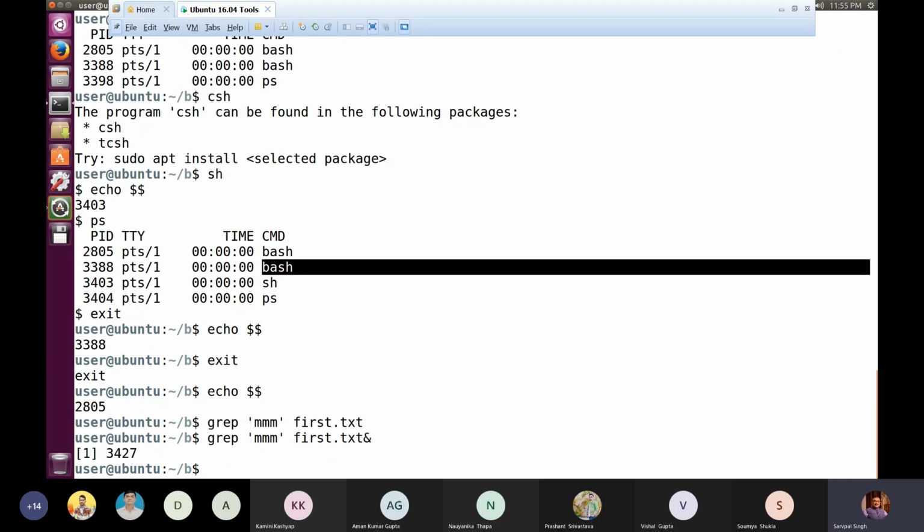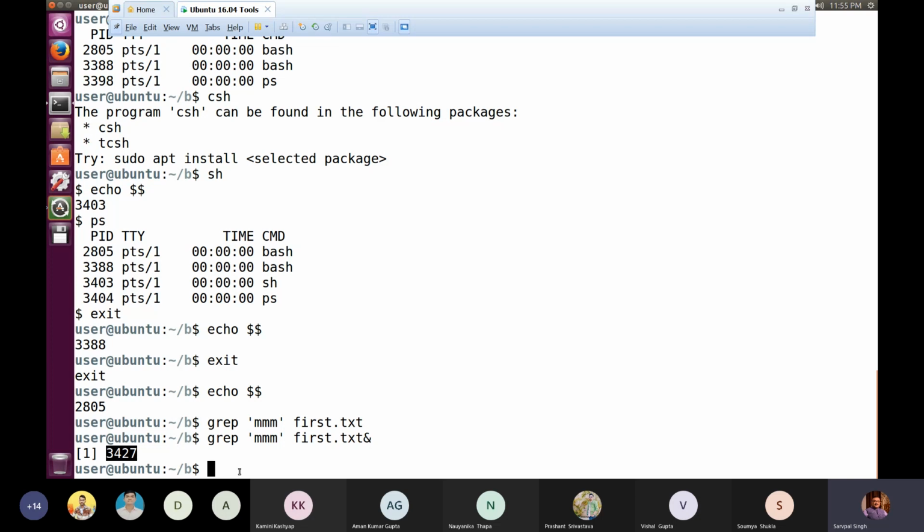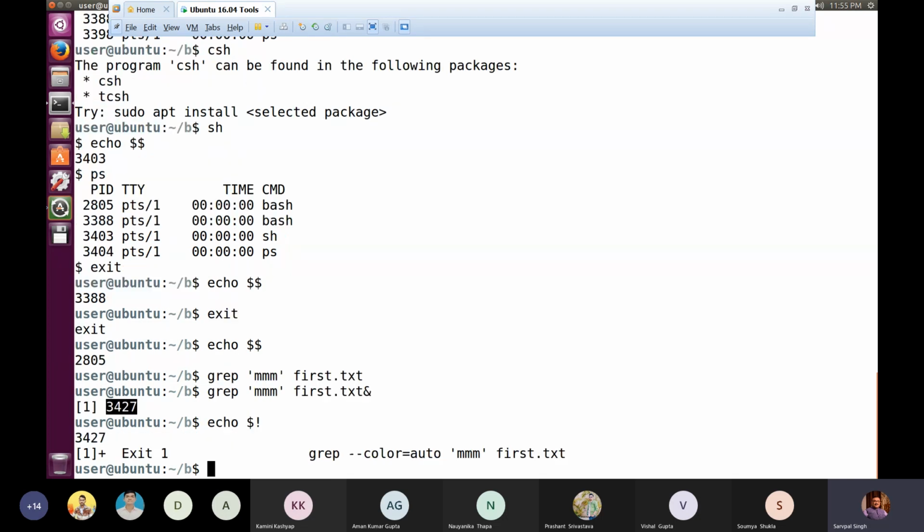So when I do this, this will become a job submitted in the background, and this was the first job. Here this is the PID of that job, because job and process, okay, both are the same thing. Now suppose you wish to know the PID of my most recently submitted background process. You can come to know that with dollar sign of exclamation. So we are getting 3427 on screen.